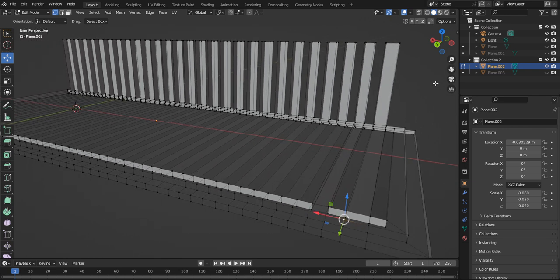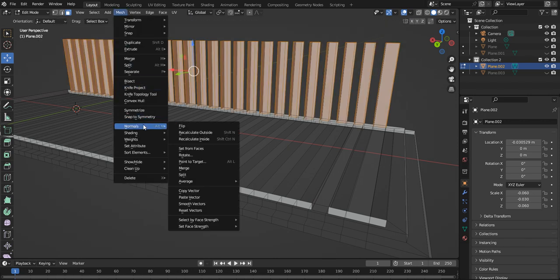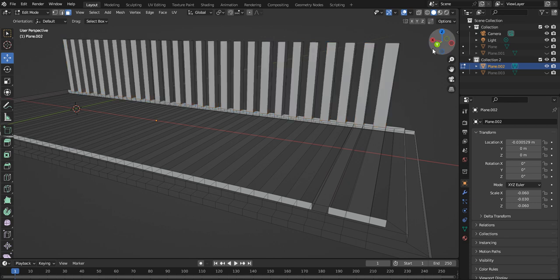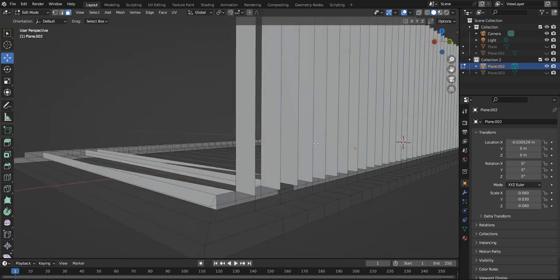So how do you do that? You just select the whole thing. Obviously, you don't want to do that. You want to go faces, select all the faces, go here, mesh, go here, and flip. All the faces now are facing me. So they're all correct. The ones underneath here are not correct.